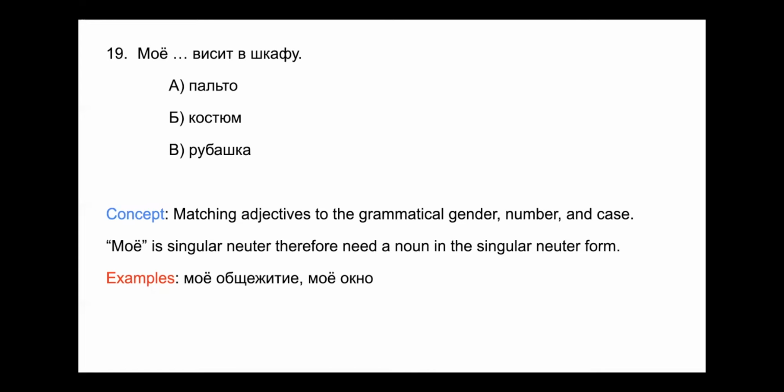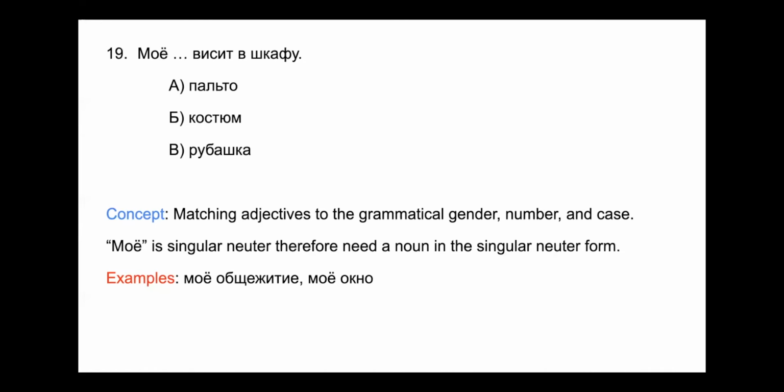And you should be able to recognize that the endings here are ye and o. Those are the endings for singular neuter nouns. So going back to номер 19, we want to look for a noun that ends with a ye or with an o. So starting from the bottom, we have ve, рубашка. We have an a ending. That is singular feminine. Мое would have to be моя рубашка. So it's not ve.